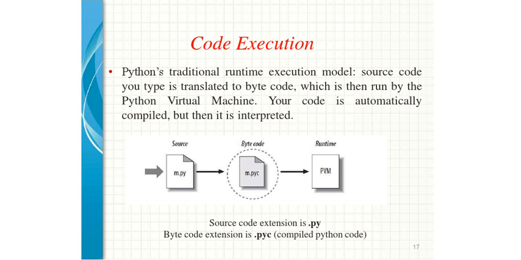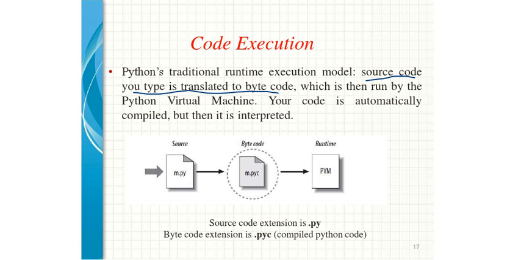So whenever you are writing your code, how does Python deal with it? Python interprets your source code, which you have designed with your thinking. This is translated into byte code, and this byte code is run by the Python virtual machine.